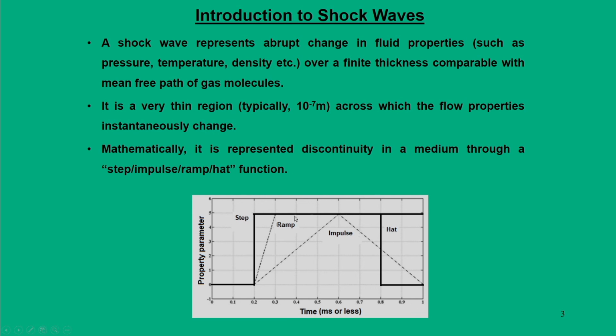Now, if I want to close that event at some particular time like 0.8 milliseconds, then the property, starting from 5, has to come down instantaneously. When I say it comes down instantaneously, it means that the way it rose in magnitude, it comes down again to the same 0 value, and again it remains there. Such a function looks like a hat. So, it is a hat function.